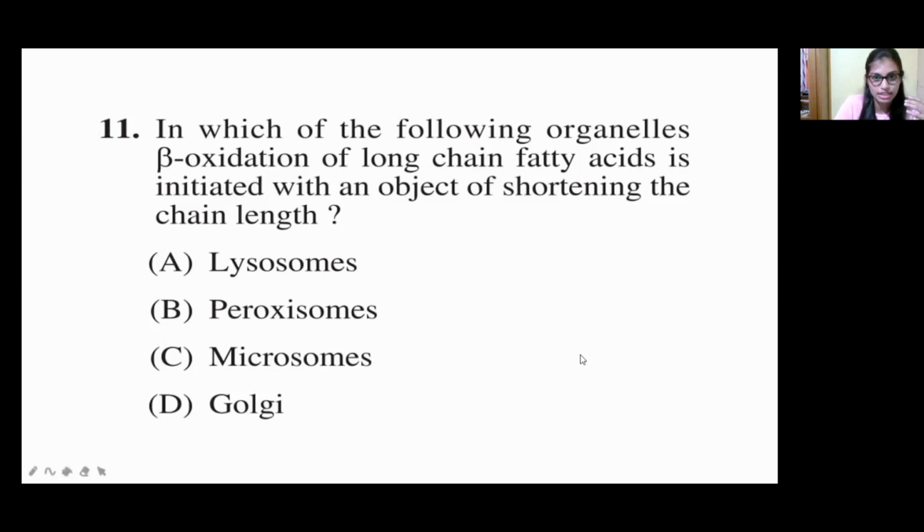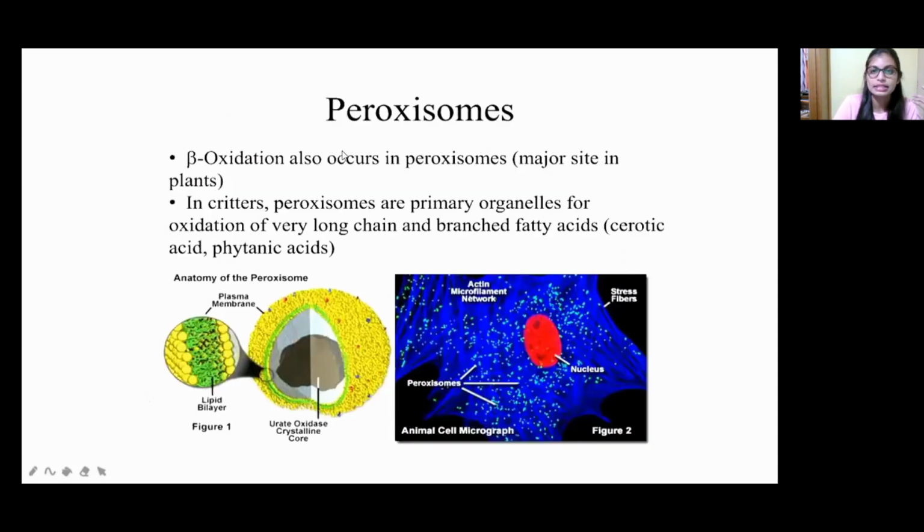So they are asking which organelle the beta oxidation of long chain fatty acid is initiated in, with an object of shortening the chain length. Option A lysosomes, option B peroxisomes, option C microsomes, and option D Golgi apparatus. Let us see the answer.